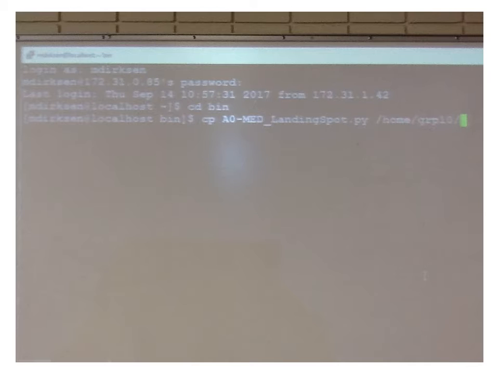Finish up. This was a command I typed on the board for copying a particular file. Let's look at the details there. So we've got the command cp, and then the name of the file, and this file is in my current directory, and you can see I changed directory to bin, so I'm in my bin directory, and then I can copy this file. There's one space there, and then I give the complete path of where I want the file to go.